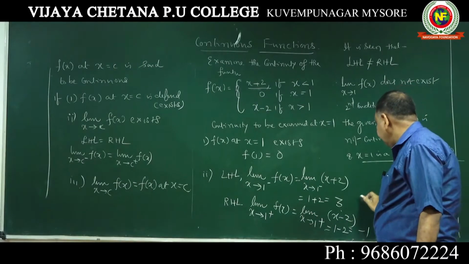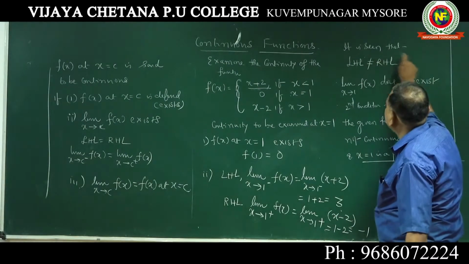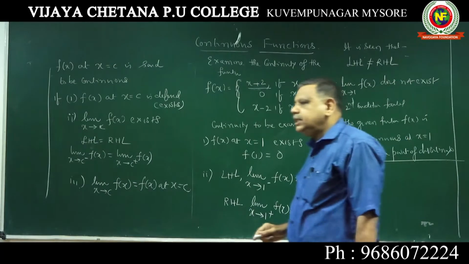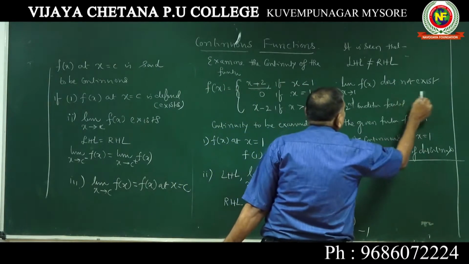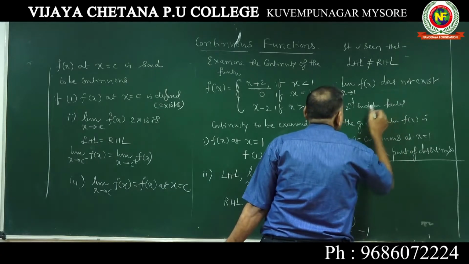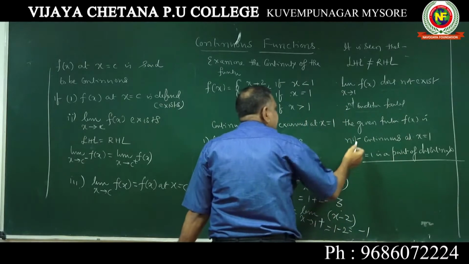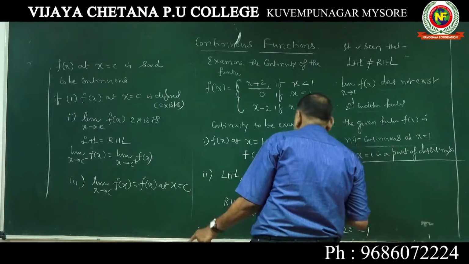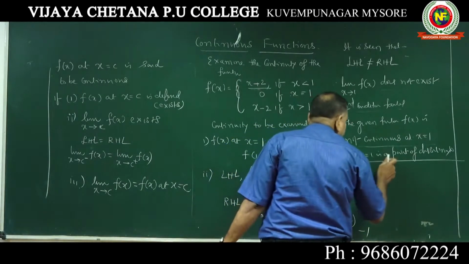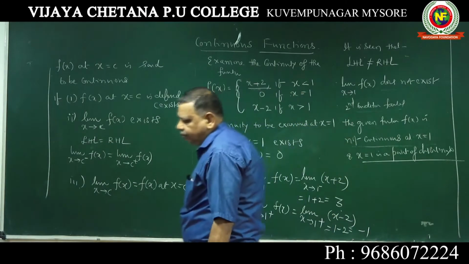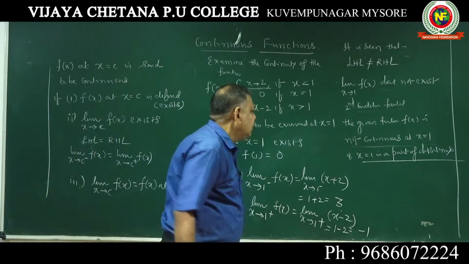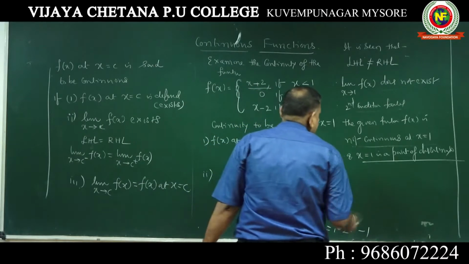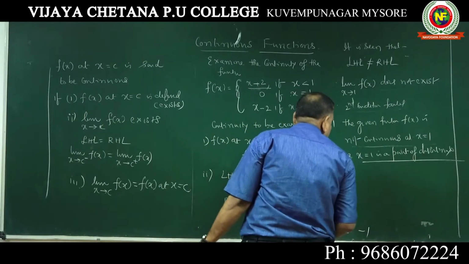R from 1 and 2, you can write "from 1 and 2" or "it is seen that". LHL is not equal to RHL, therefore limit extending to 1 of f of x does not exist. Second condition failed. Given function is not continuous. Second condition failed. At x equal to 1 is a point of discontinuity, or it is discontinuous at x equal to 1. Not continuous, non-continuous, discontinuous, all these words can be used at x equal to 1.